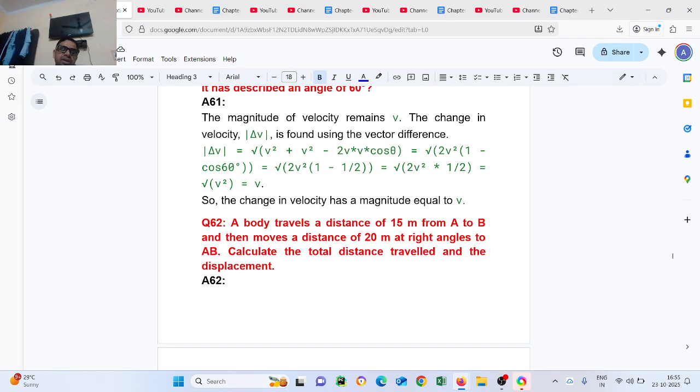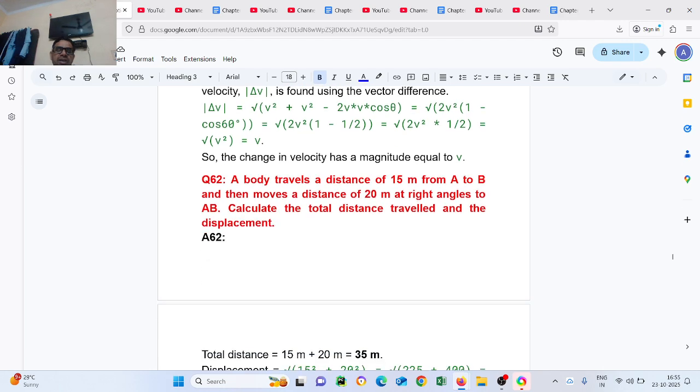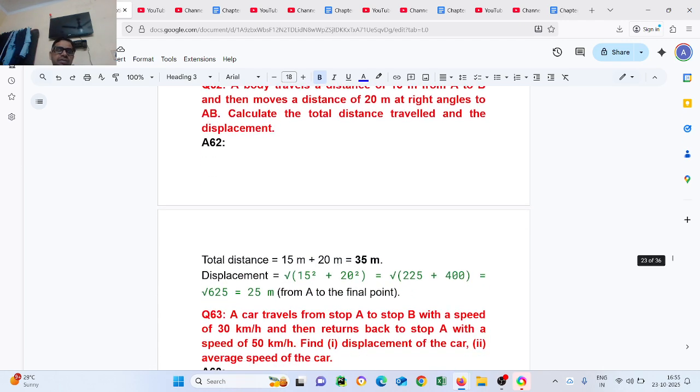Question number 60. A body travels a distance of 50 meters from A to B and then moves a distance of 20 meters at right angle to AB. Calculate the total distance traveled and the displacement. Total distance covered is 15 meters plus 20 meters. Displacement is the square root of 15 squared plus 20 squared. If we solve this, it is 20 meters from A to the initial point.